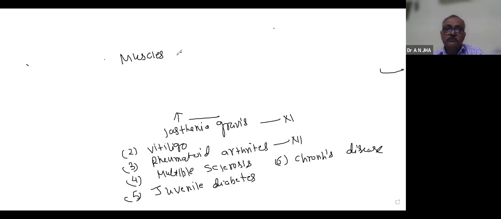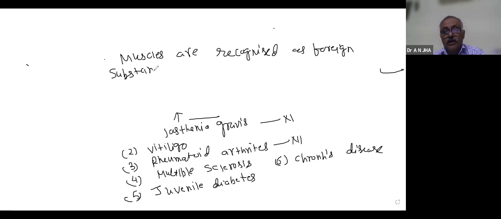Muscles are recognized as foreign substance.